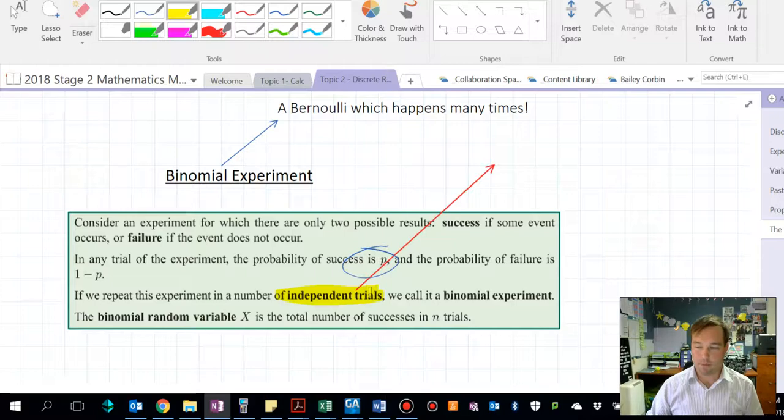There are plenty of people who think they've tossed 4 heads in a row, therefore they're more likely to get a tail the next time. Those people are wrong. It makes no difference, they're independent each time.